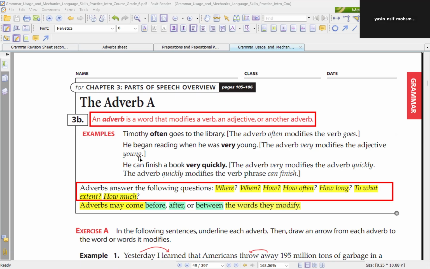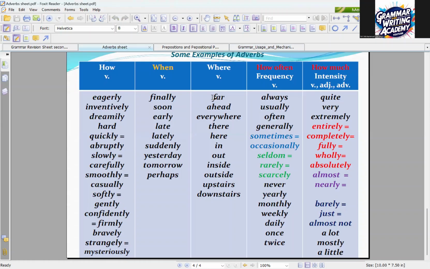Adverbs answer the following questions: where, when, how often, how long, to what extent, how much. Wait a minute for me, please. For that, my dear boys, we have shared this sheet before. This sheet I sent many times, and you heard it from last year. You have here some adverbs that tell you how, when, where, how often, or frequency, the same idea, how much or intensity. You have to memorize these adverbs so well.